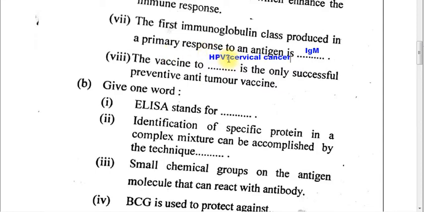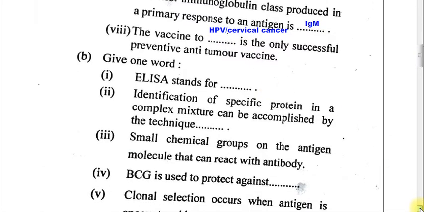This vaccine is given to young girls when they have reached puberty and it gives protection against cervical cancer. This is the only vaccine which has been given to prevent cancer.